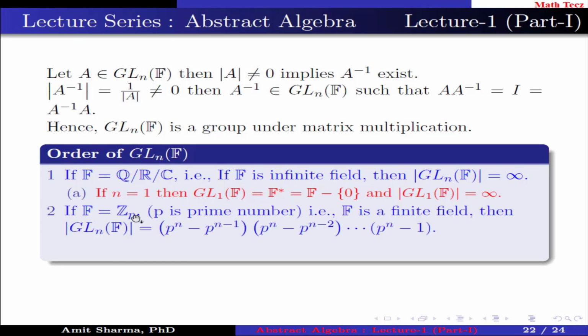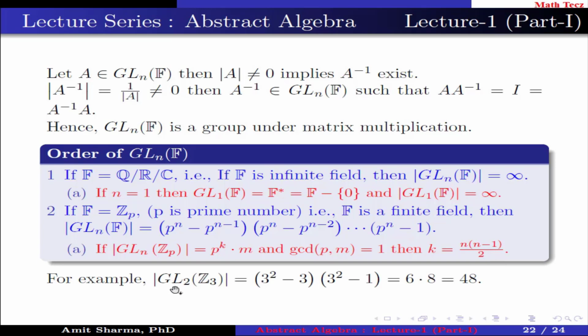If F is Zp, where p is a prime number, that is F is a finite field, then order of GLnF is equal to (p to the power n minus 1) into (p to the power n minus p) into (p to the power n minus p square) and so on up to (p to the power n minus p to the power n minus 1). If order of GLn Zp is p to the power k into m and GCD of p, m is 1, then the value of k is n into (n minus 1) by 2.